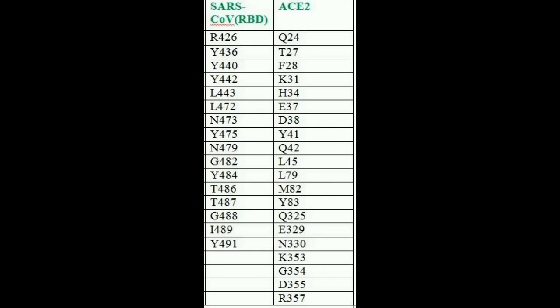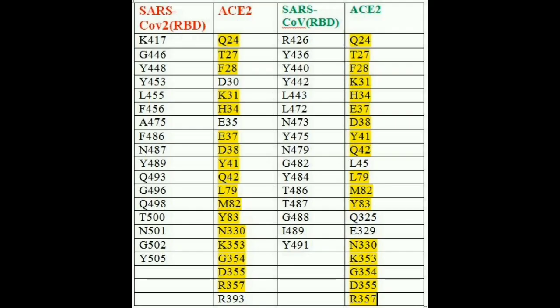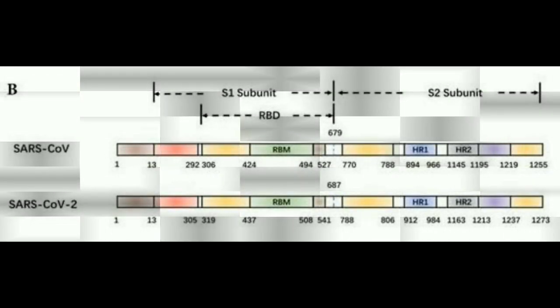the ACE2. But in the case of SARS coronavirus, 16 residues of the receptor binding domain are in contact with 20 residues of ACE2. Among the 20 ACE2 residues that interacted with the two different receptor binding domains, 17 residues are shared between both interactions. These are all the 17 residues which are involved in both SARS coronavirus and SARS coronavirus 2 interaction. A comparative study can be performed by structure-guided sequence alignment of SARS coronavirus 2 and SARS coronavirus residues.